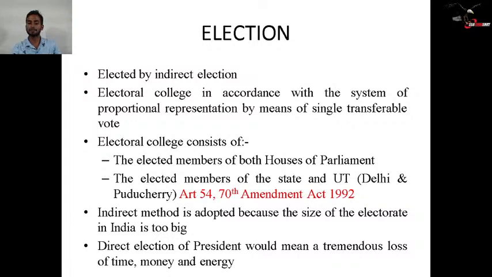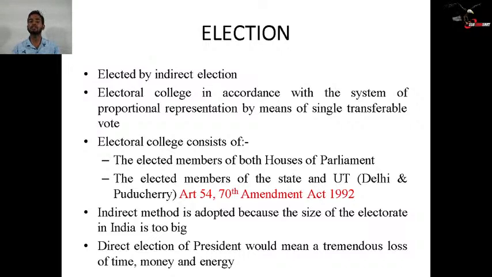Then comes the single transferable vote. So the total vote is calculated. Now, how is the single transferable vote calculated? It is a secret ballot. First of all, the voting for the presidential election is done by secret ballot paper. EVM is not used. Okay. So how is it calculated?